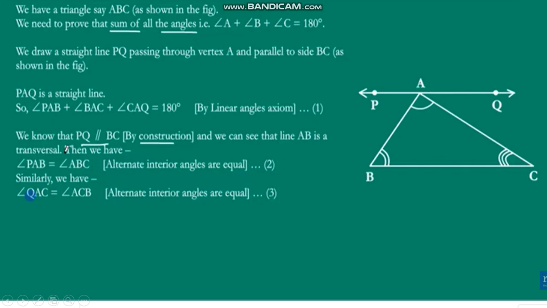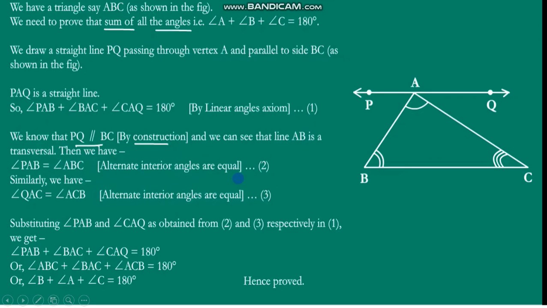Again, similarly, angle QAC is equal to angle ACB. This angle is equal to this angle. Again, why? Because they are alternate interior angles. So angle QAC is equal to angle ACB. We call this equation 3.